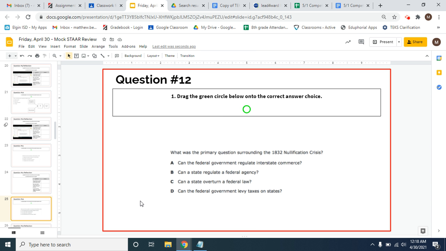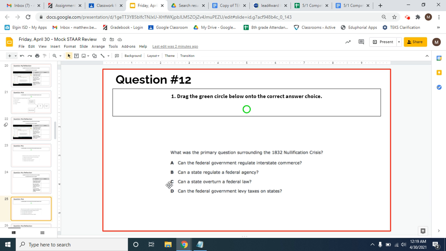All right, this question says, what was the primary question surrounding the 1832 nullification crisis? So even if you don't remember all the details of the nullification crisis, what we can at least remember is that to nullify means to basically cancel, right? And so what was being thought about canceled was a federal law. So the correct answer here would be C. Can a state overturn a federal law?